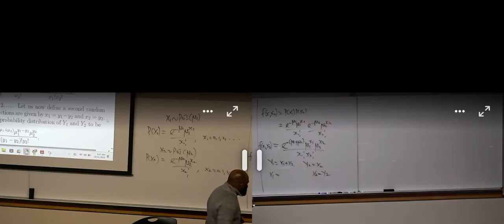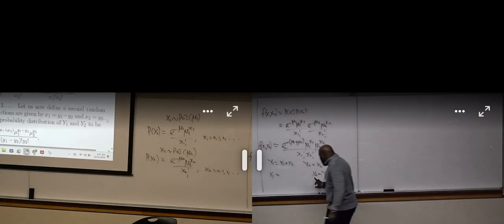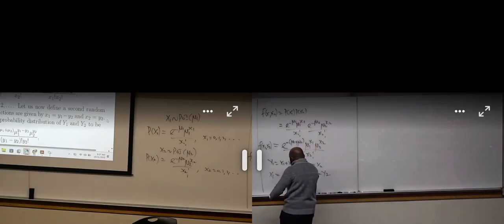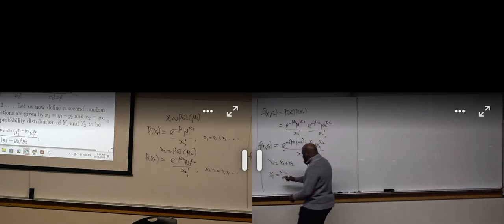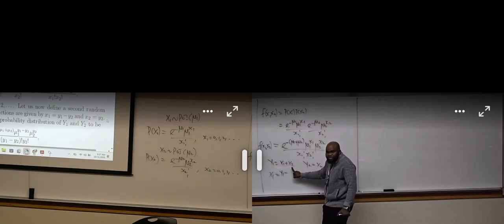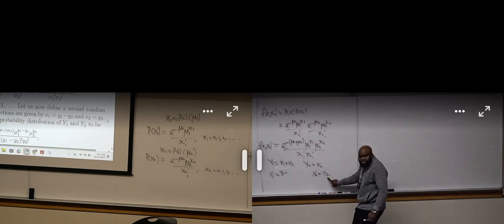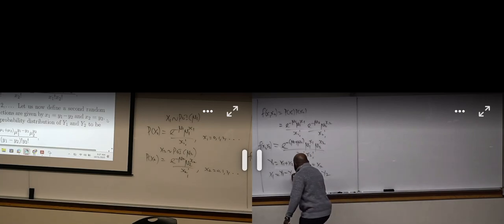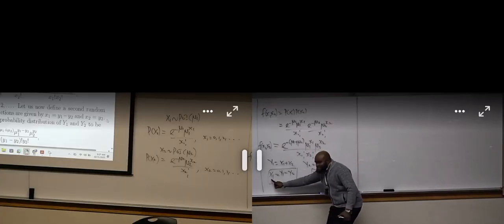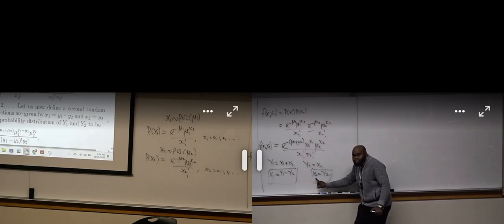That's a good question. Okay, now I've solved for X2, right? I need to solve for X1, right? If I want to solve for X1, it's going to be Y1 minus X2. But I'm not going to write X2. What is X2? Y2. Can you see that? What has happened now is I've been able to express X1 in terms of Y1, Y2, and X2 in terms of Y1, Y2.